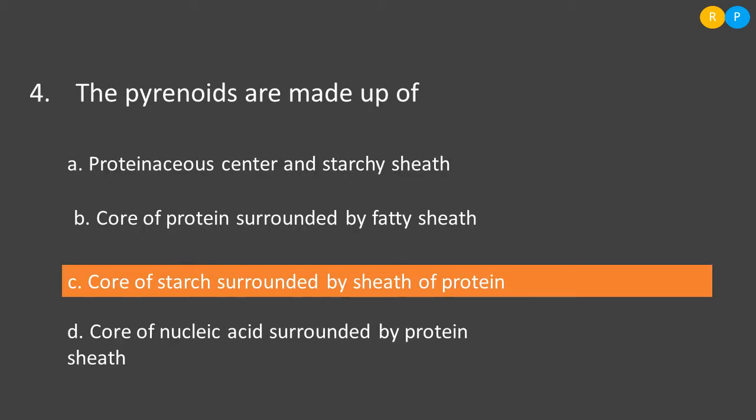Then the fourth question is, the pyrenoids are made up of. Here you have to understand what is meant by pyrenoids. Pyrenoids are subcellular microcompartments, present in some of the green algae. Here we can notice the presence of reserve food material.